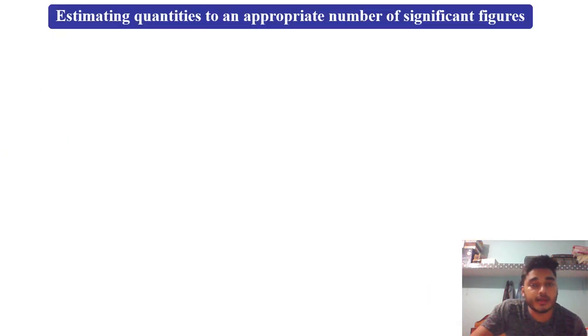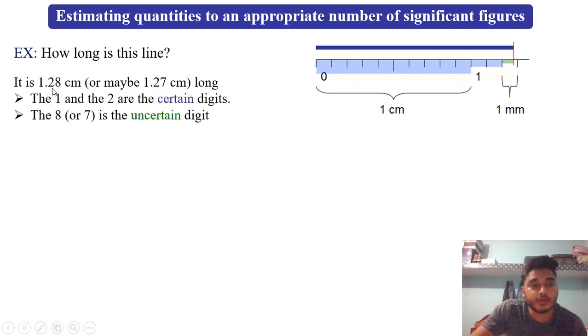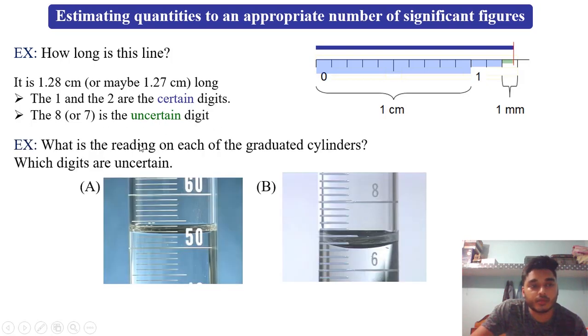Now we will take some examples regarding significant figures. How long is this line? We already found out. It is 1.28 centimeter or maybe 1.27 centimeter long. 1 and 2 are the certain digits, 8 or 7 is the uncertain digit.